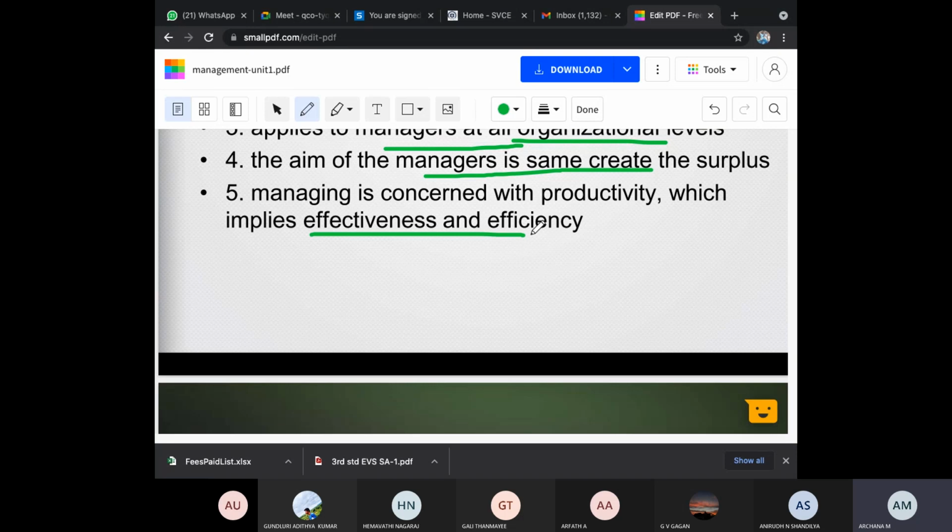This is very important. In our education department, the products are you people, right? You are what comes out of the college. It is concerned with productivity, which implies effectiveness and efficiency. What is the main efficiency? Finally, after giving these people to society, whether you will work for society or not, whether we will get a 100% result. You will serve society in such a way that society should get profit from you people.